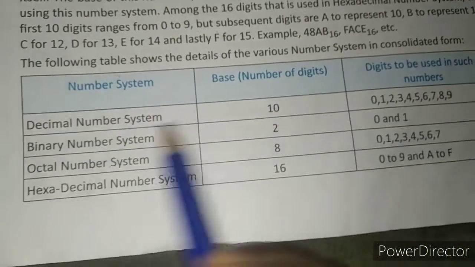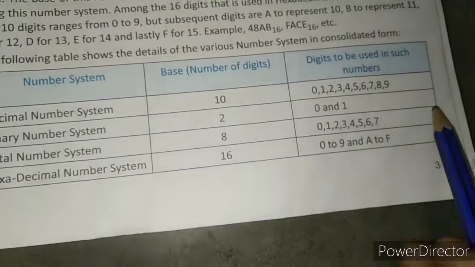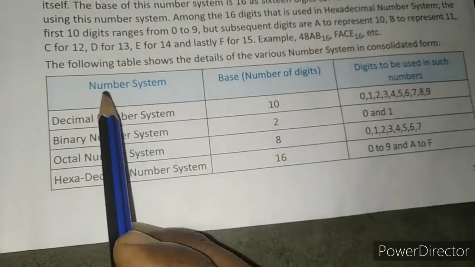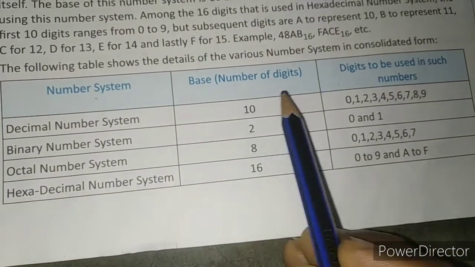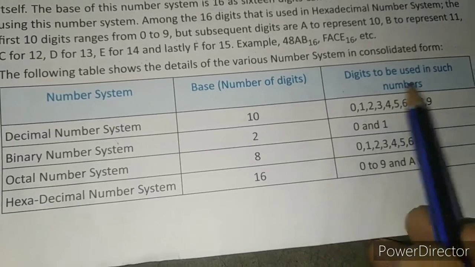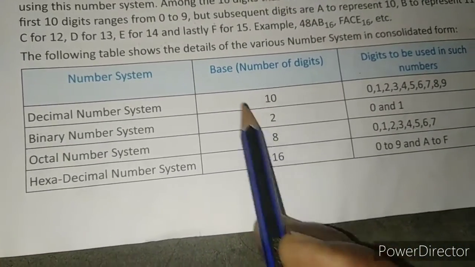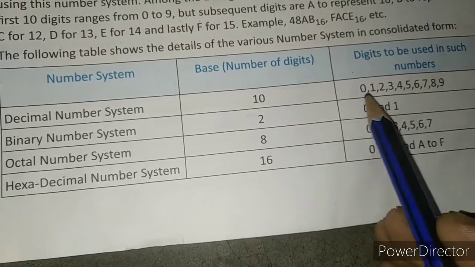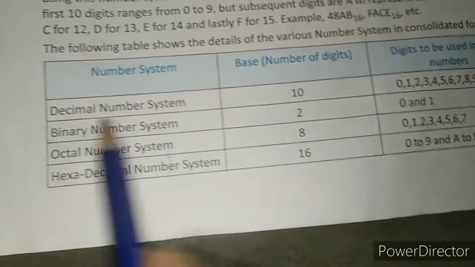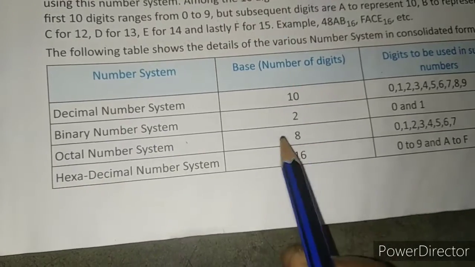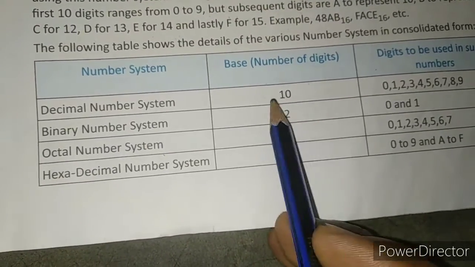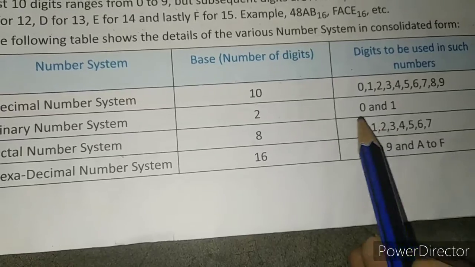Now here you can see the summary: number system, base, and digits to be used in such numbers. In the decimal number system, base 10, 10 digits are used. And what are these? 0, 1, 2, 3, 4, 5, 6, 7, 8, 9. In the binary number system, 2 digits are used. That is why the base is 2. And these digits are 0 and 1.